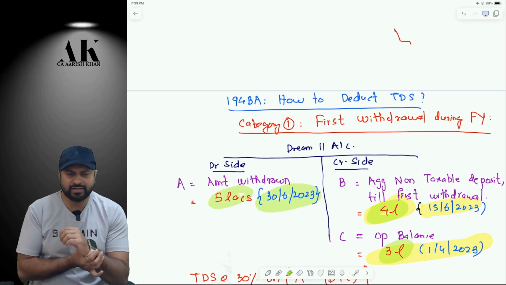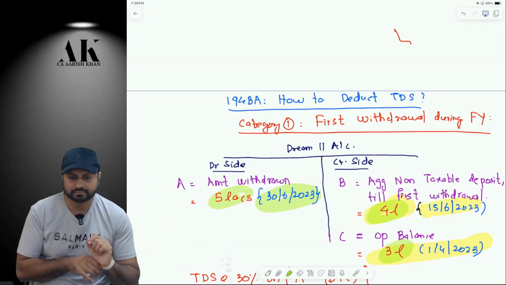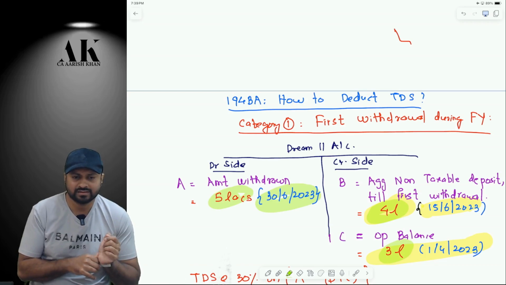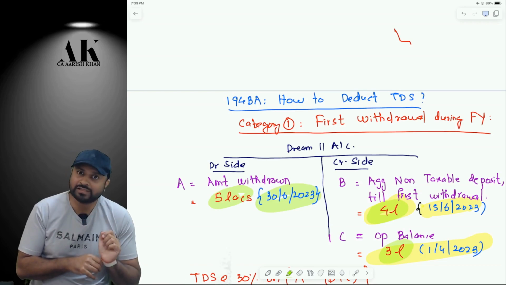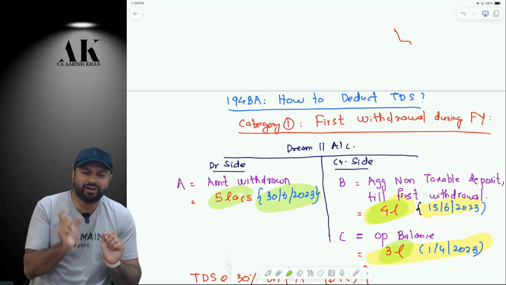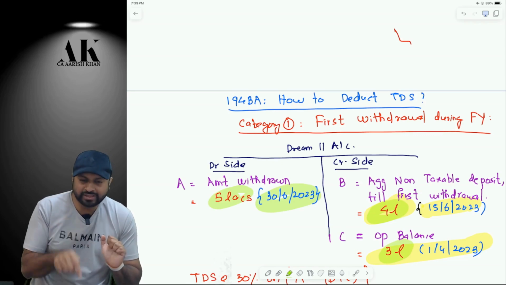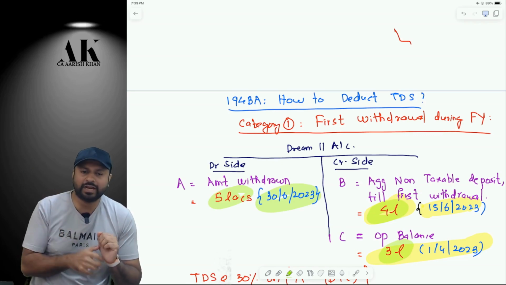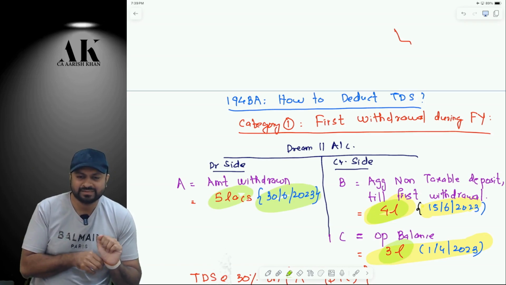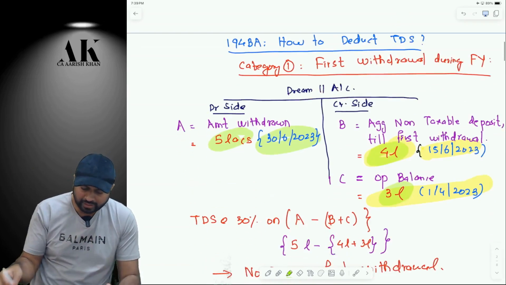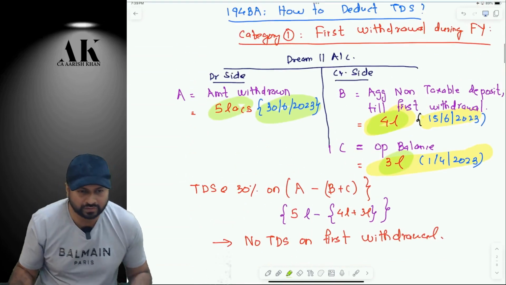Please tell me whether the TDS will be deducted on 30th June. No, sir. Why? Because it is not coming to a positive amount, right? There has to be some positive net winnings. You cannot deduct TDS on a negative amount. Today on 30th June, A minus B plus C is coming to negative 2 lakh rupees, correct? Therefore, today no TDS. No TDS on the first withdrawal.